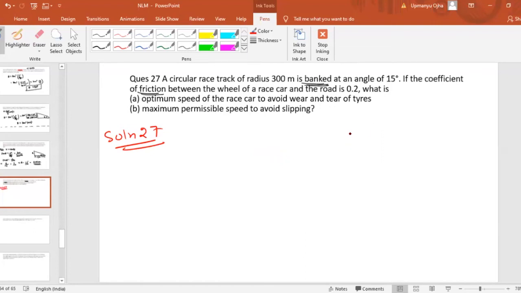Now, one data is given to you, that tan 15 degree is equal to 0.2679. So the tan theta value is given to us, and that is given in the problem itself. So tan 15 is equal to 0.2679. So what is the optimum speed, maximum speed?